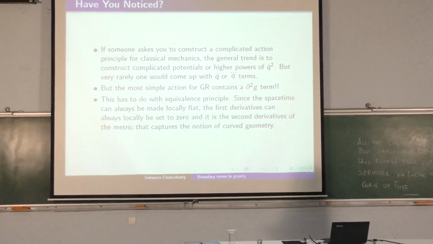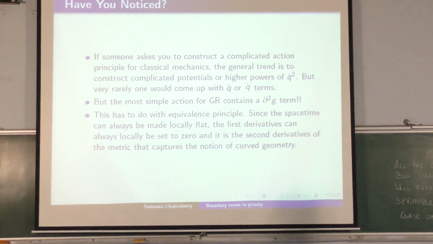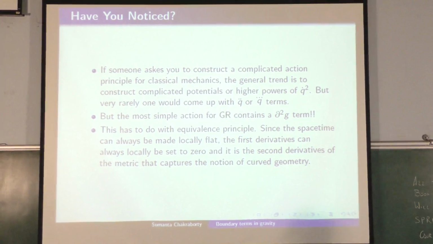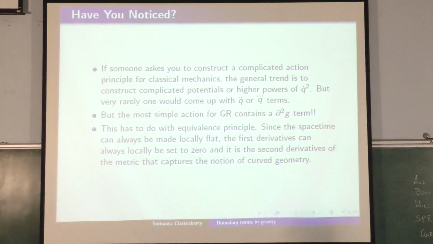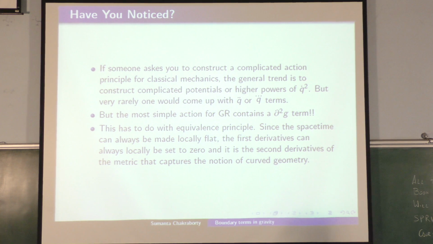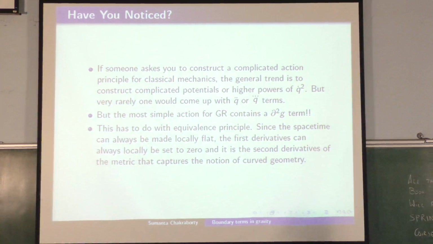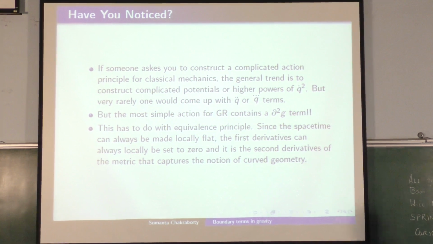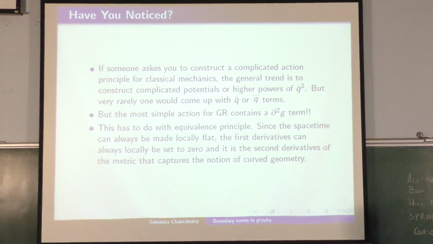Now this is very peculiar, because if someone asks you to construct a very complicated action principle in classical mechanics, you will say I will construct a very complicated potential, I will put q dot to the 4 or something, but you rarely come up with q double dot or q triple dot terms. But the simplest action for GR has a double derivative of the metric.